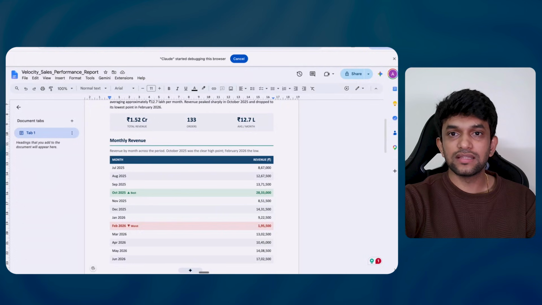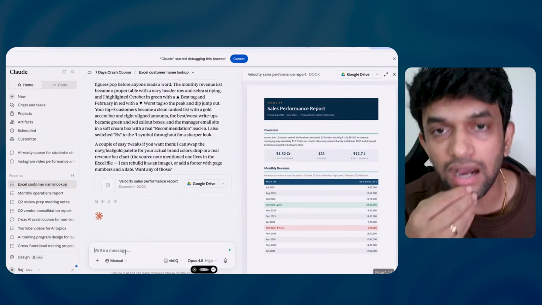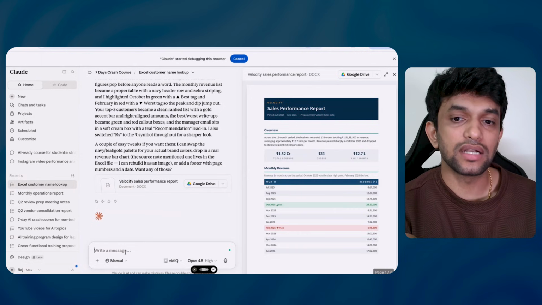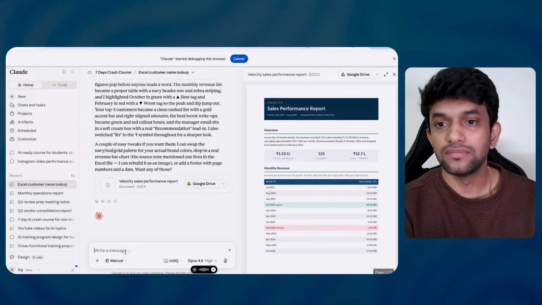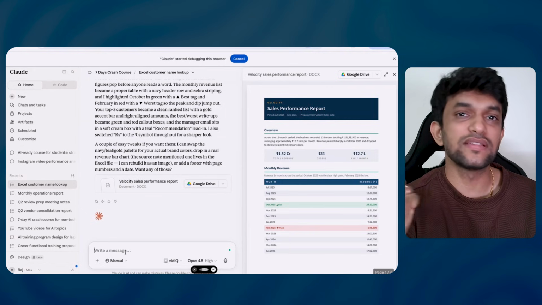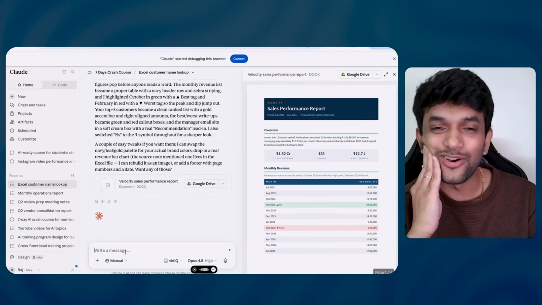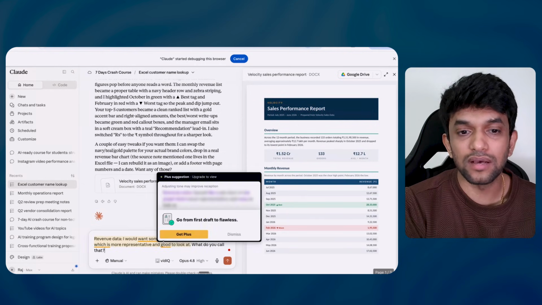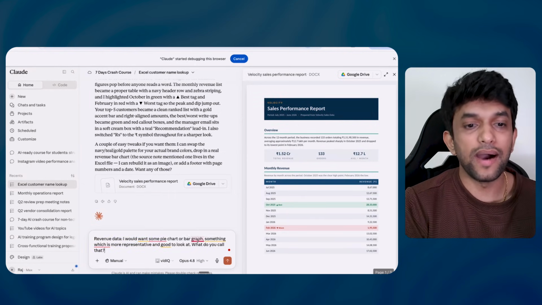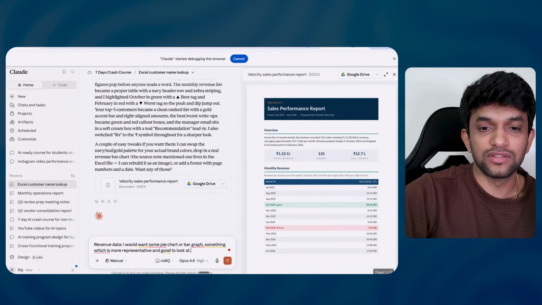So what I will say is, for the monthly revenue data, I would want some pie chart or bar graph, something which is more representative, which is good to look at. What do you call that thing, guys? Okay, revenue data, I want some pie chart or bar graph, something more representative and good to look at. Okay, so yeah, let me just do that.